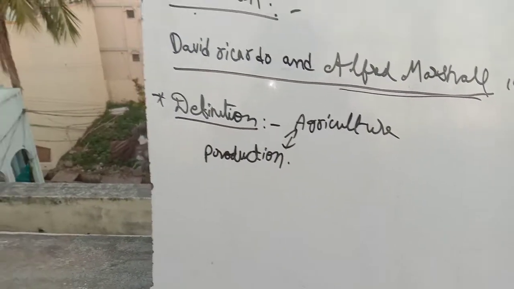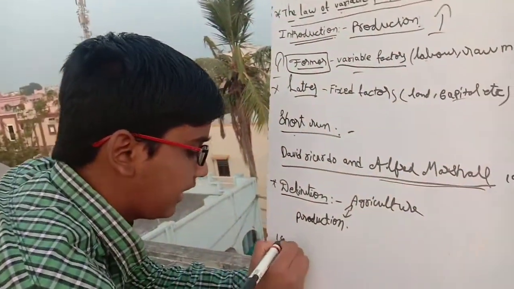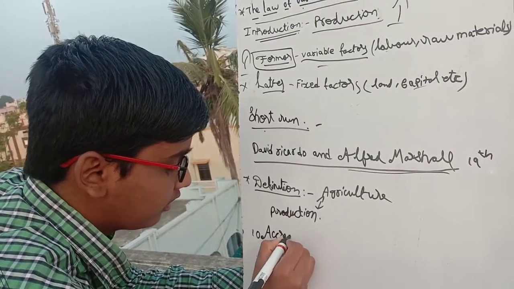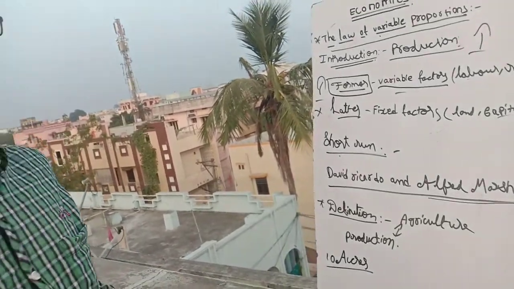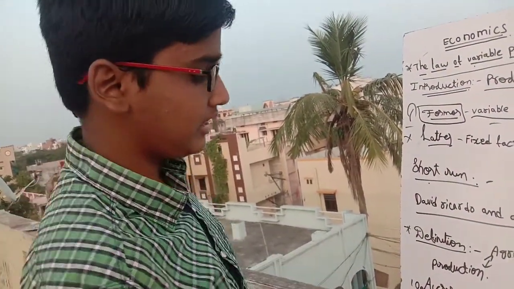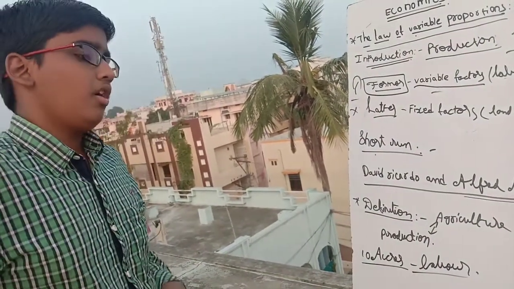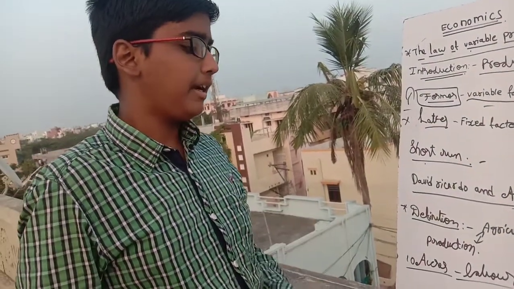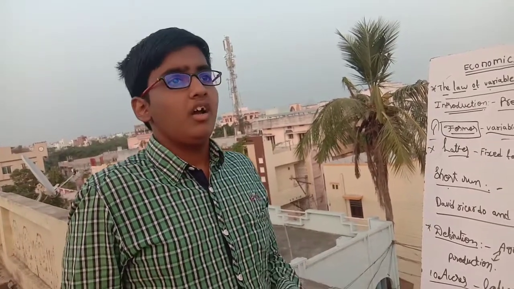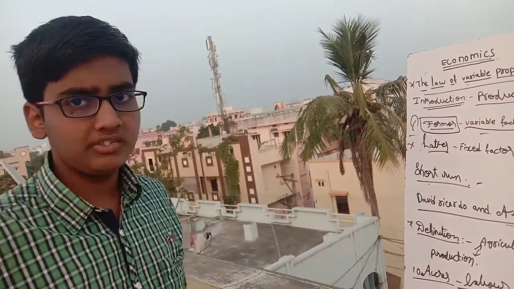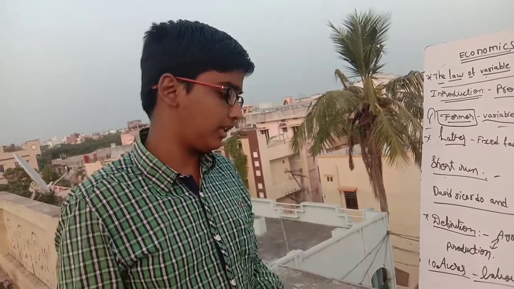For explanation of the law, let's go into an example. Take a farmer who has 10 acres of land. The farmer wants to increase his production by increasing the variable factor, that is labor. So he wants to increase the production by increasing the labor. He has a certain schedule of the variable and fixed factors combined together. Let's take a schedule.